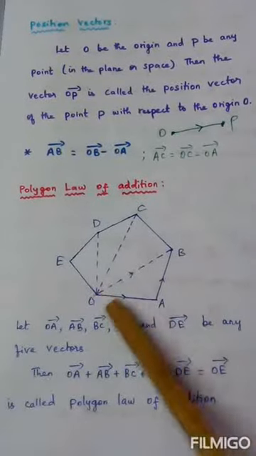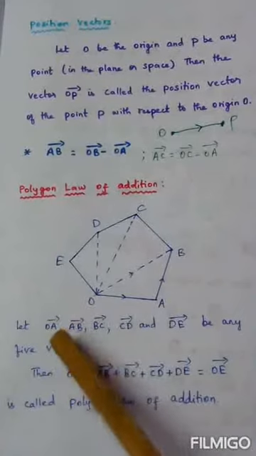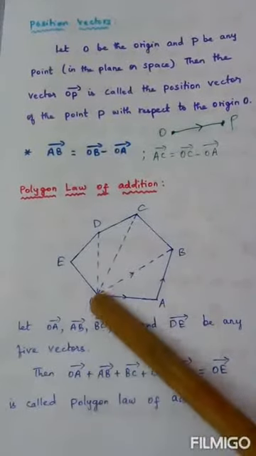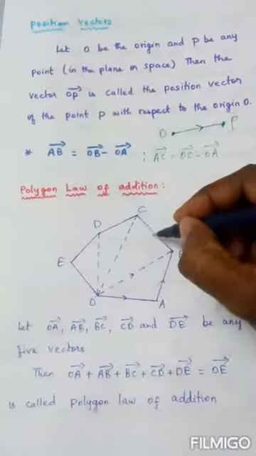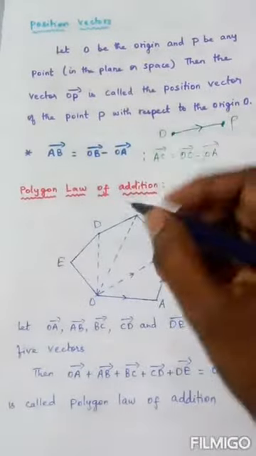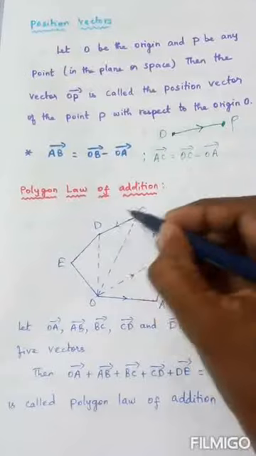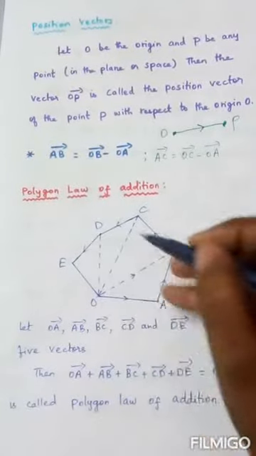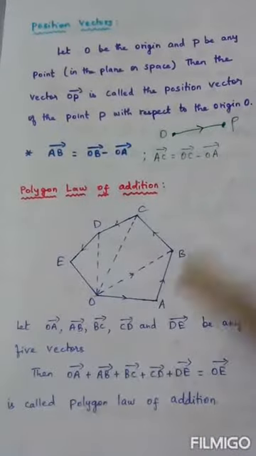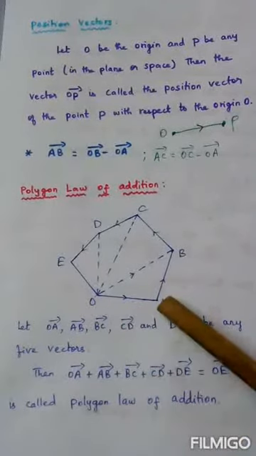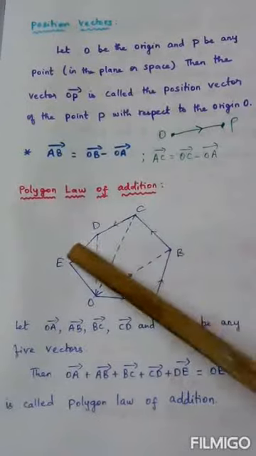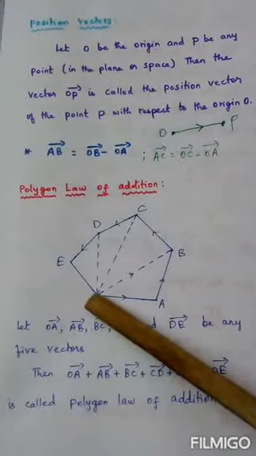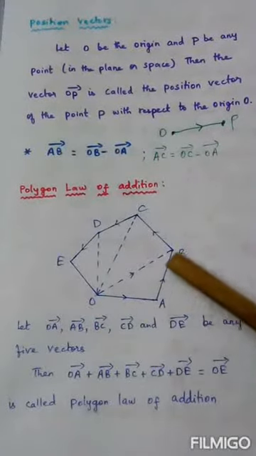What this law says is, suppose we are considering 5 vectors: OA vector, AB vector, even I can put an arrow mark like this, BC vector, CD vector, and DE vector. So these are all the 5 vectors I have taken: OA, AB, BC, CD, DE. If you look carefully, they are taken in order.